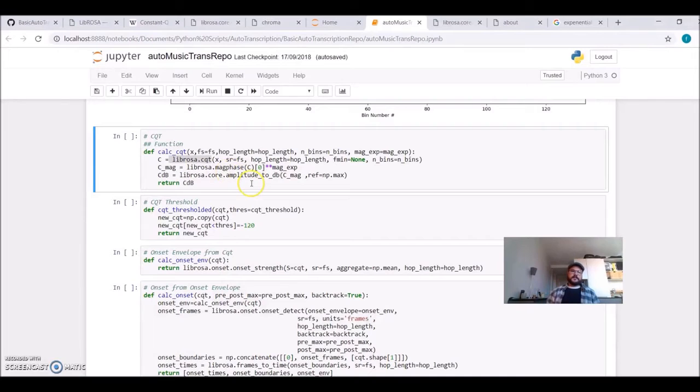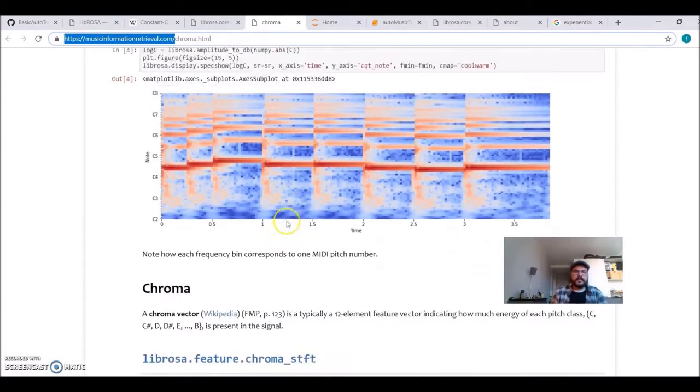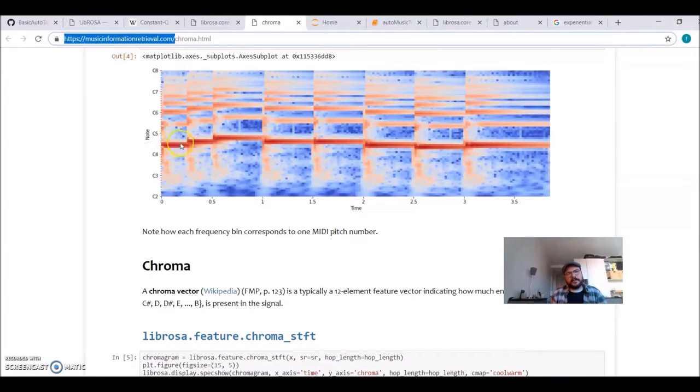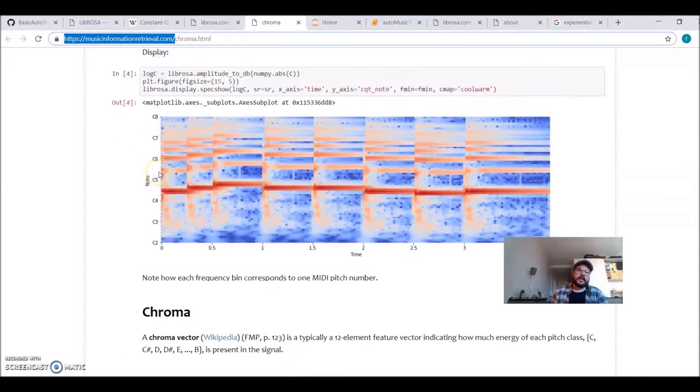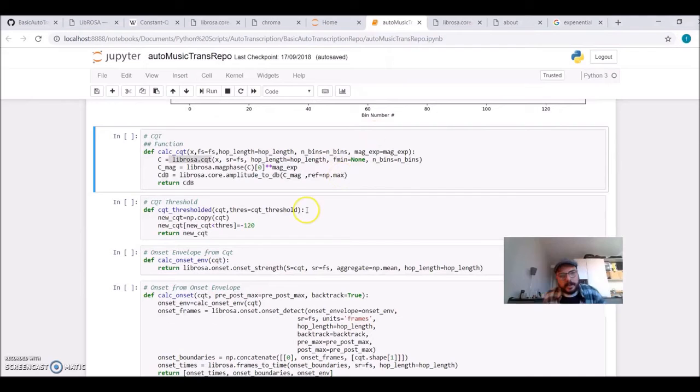I'm getting the result of this function. It will return the magnitude in dB of the constant Q transform. In this example, we have the highest values in red and the lowest values in blue. Check out this tutorial also from Music Information Retrieval. And our second step here was to define a function that will calculate the constant Q transform of the array in which we imported the wave file.